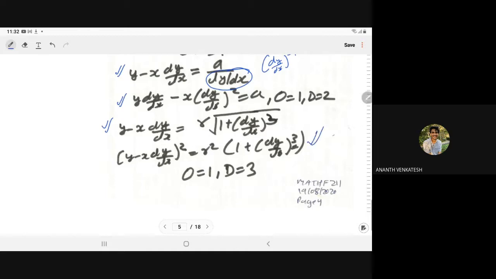Now it is free from radicals and fractional exponents. It consists of a first order derivative, so order is 1, and degree is 3, because the highest exponent of the highest order derivative is 3. So it is a degree 3 differential equation.